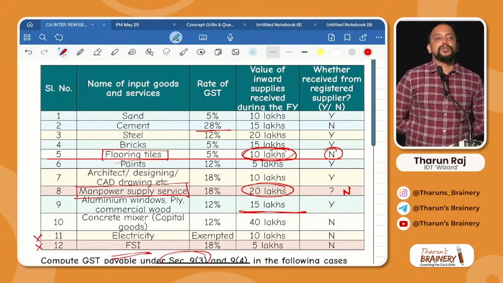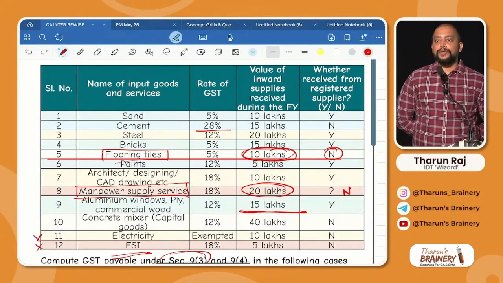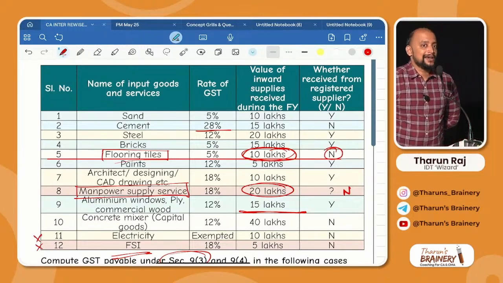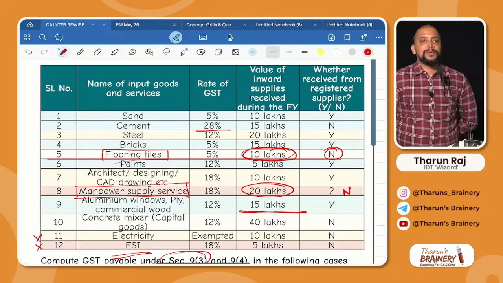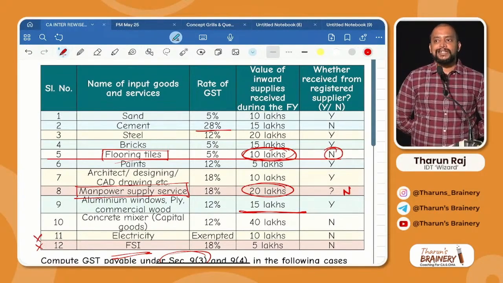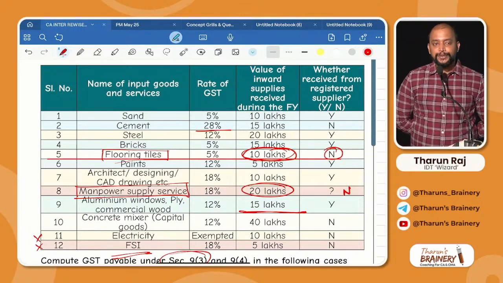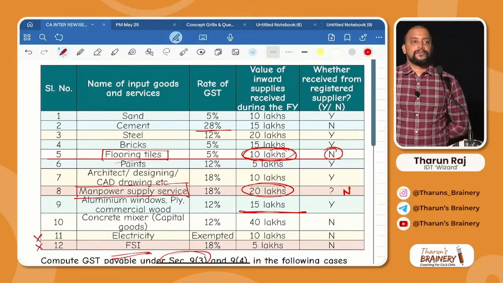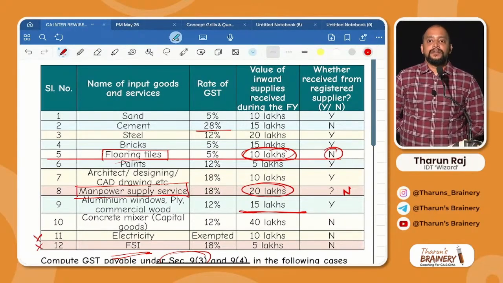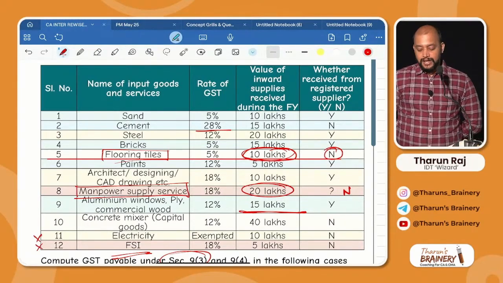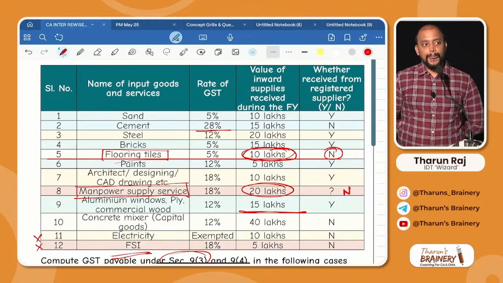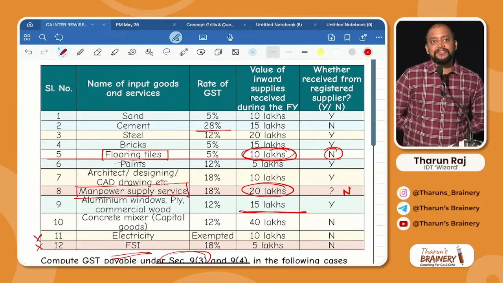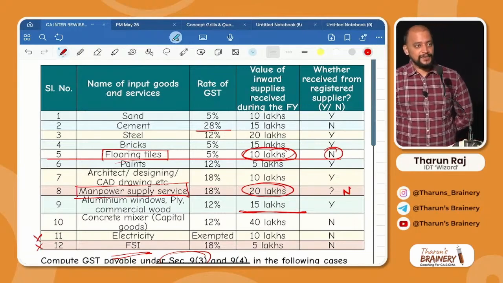Write down. Balance from URP divided by total inputs and input services into 100. Equals to how much? 30 divided by 120 into 100, 25%, which is greater than 20%.